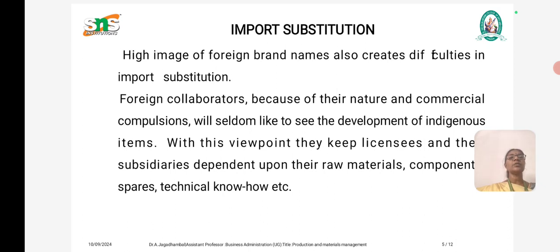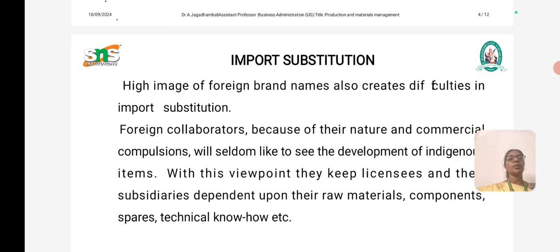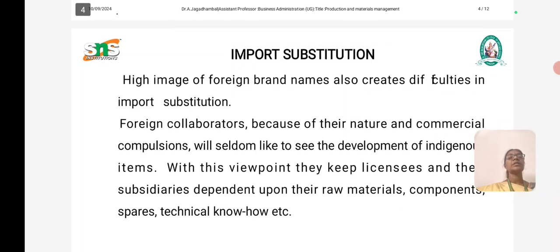Next, foreign collaborators, because of their nature and commercial compulsions, will seldom like to see the development of indigenous items. From their viewpoint, licenses and subsidies depend upon their raw materials, components, spares, technical know-how and so on.